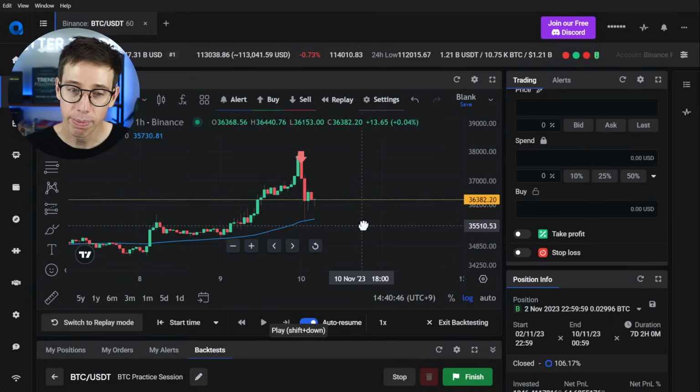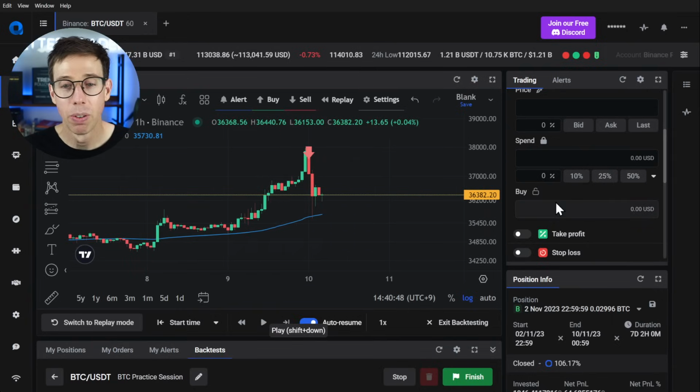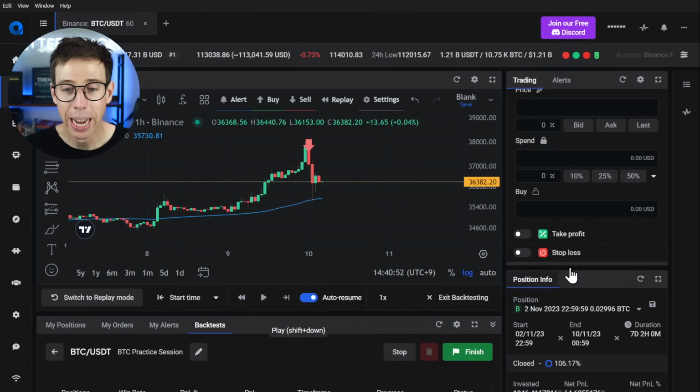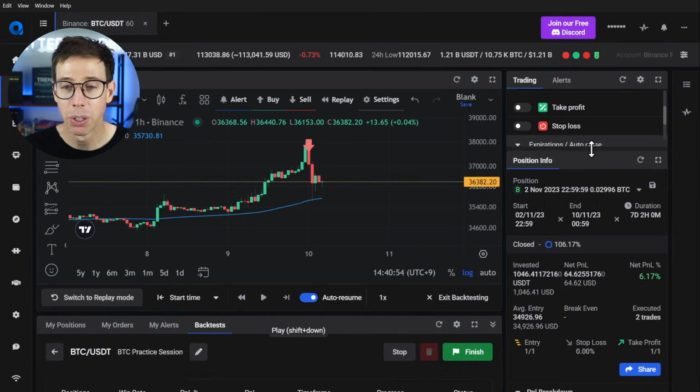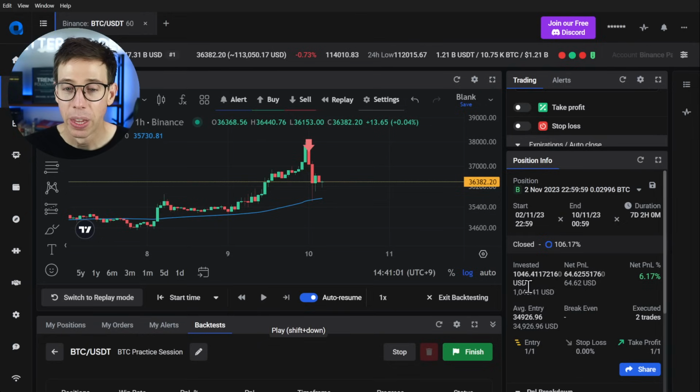Cool. And now what are we going to do? I'm going to come back over here, and we have to figure out how much money we made on that trade. Actually, it tells us right here in our position info. So that trade made $64 because we're compounding. So now we're going to add 64 into 1046. So we're looking at $1,100, which is great. Oh wait, no, it's 1,110. So we're actually looking at $1,110 for the next trade.